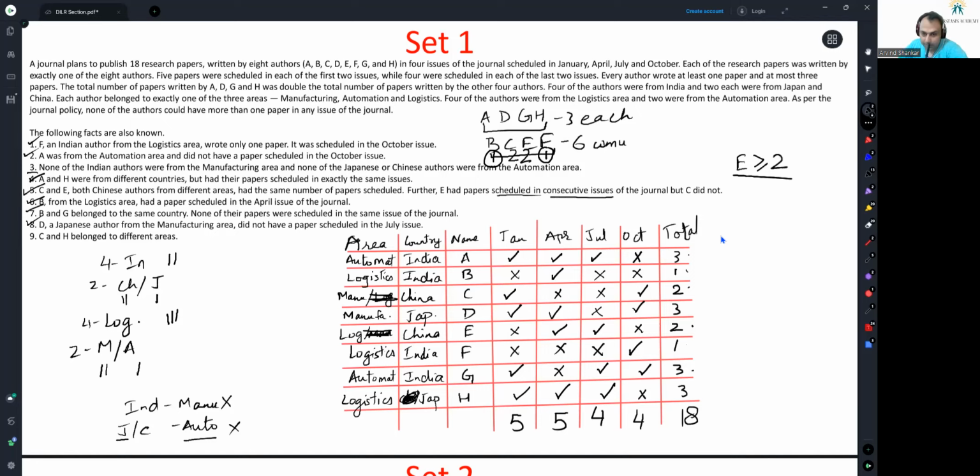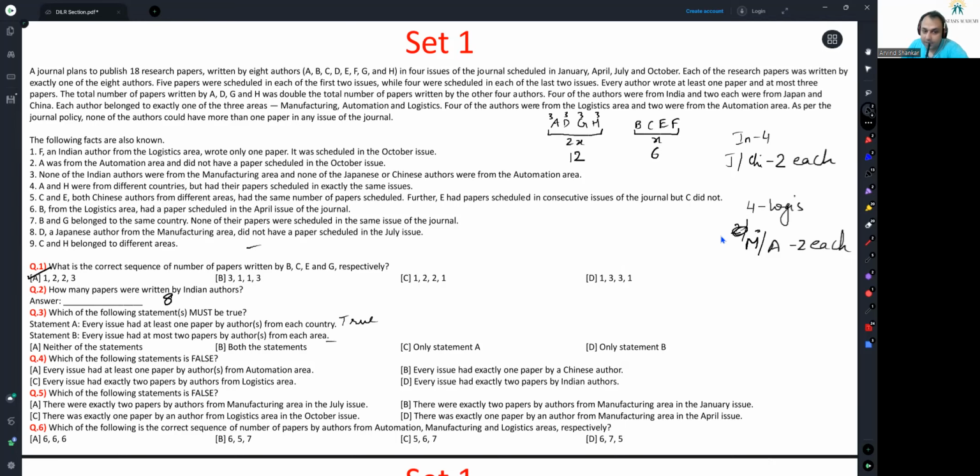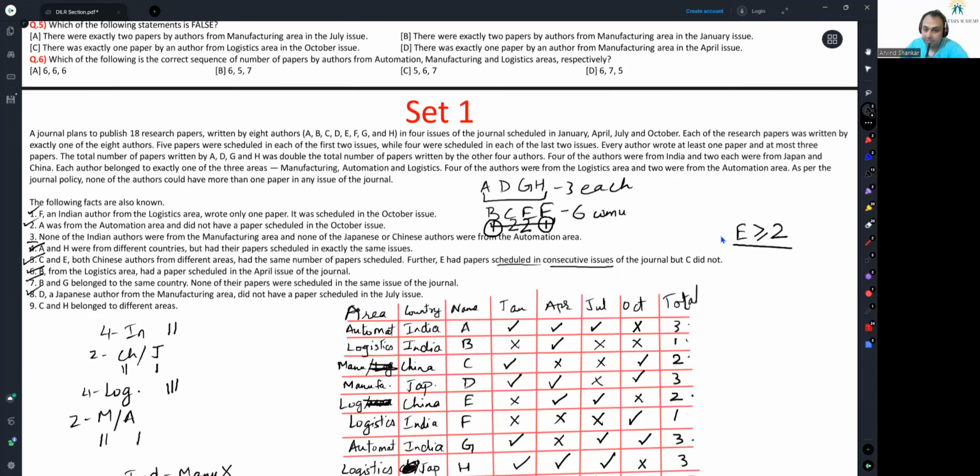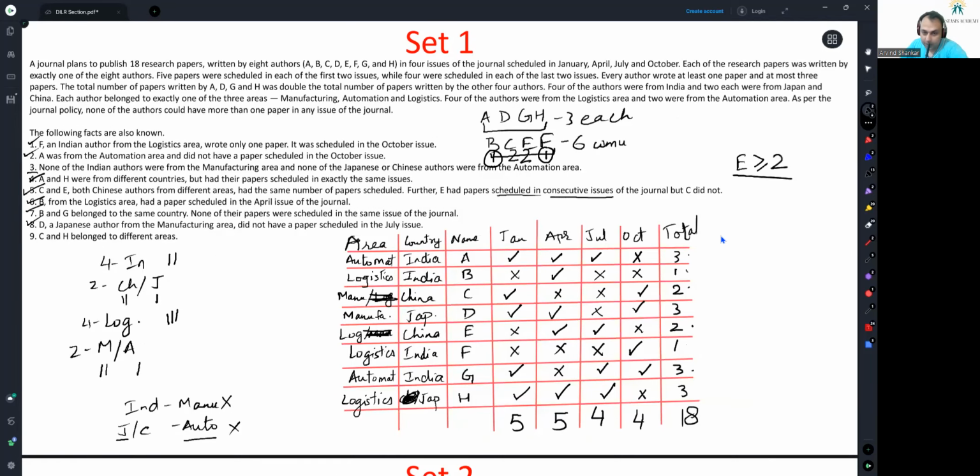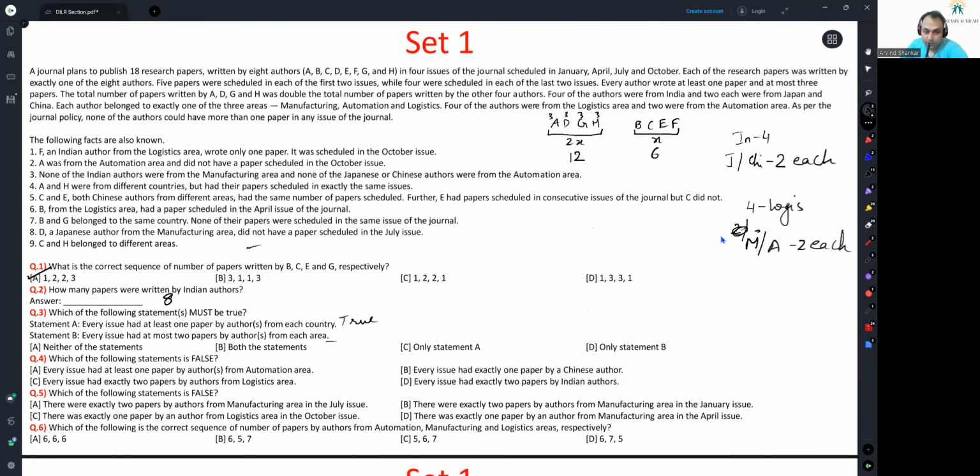Let's check April. B has one paper, E has one paper, and H also has one paper. So now this statement B has been negated because in the April issue, B and E and H, 3 logistics papers have been published. So this is false. So answer to question 3, which of the following statements must be true? Has to be option C, only statement A.